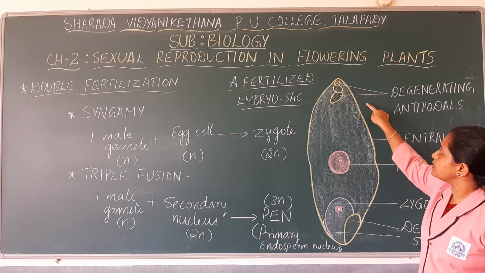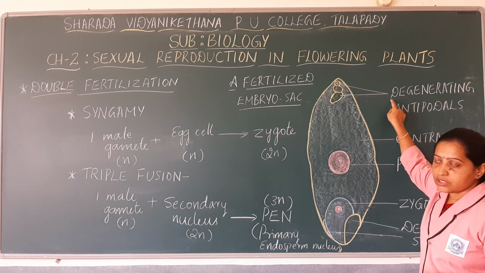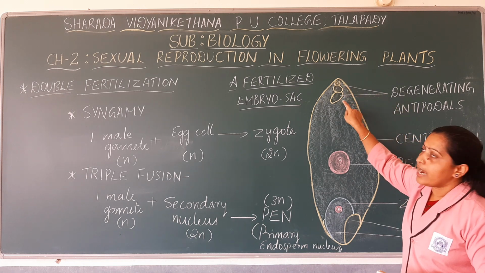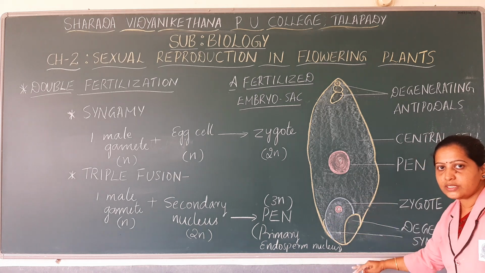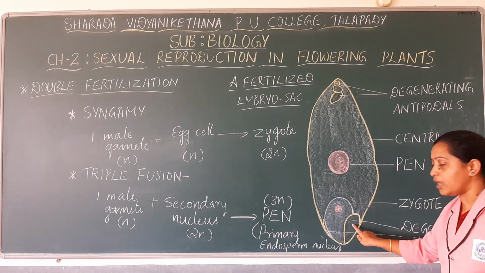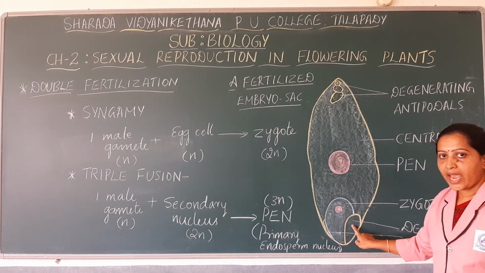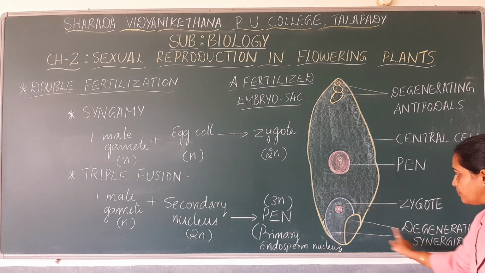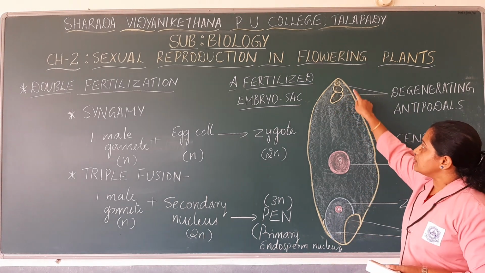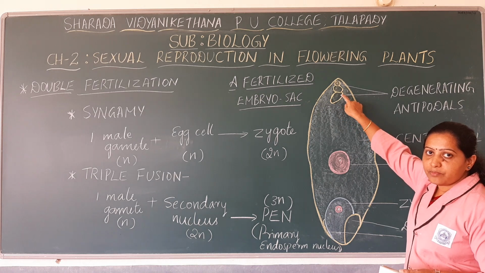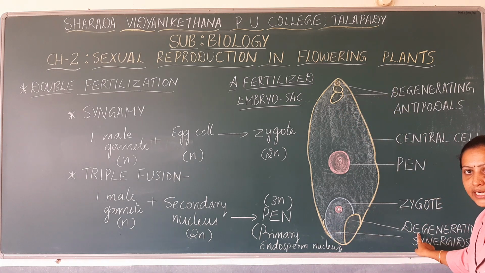After fertilization, the antipodals will undergo degeneration. These are the degenerated antipodals, and the synergids formed towards the micropylar end also undergo degeneration. These are the degenerated synergids. So all three antipodal cells become degenerated, and the synergids also become degenerated.